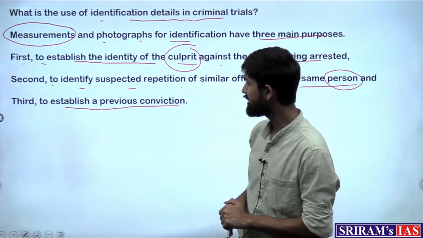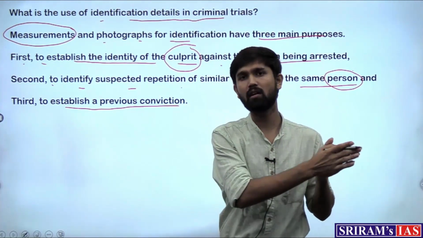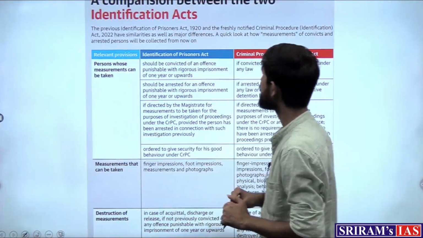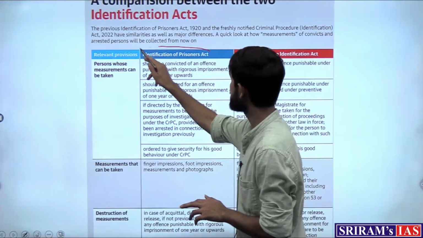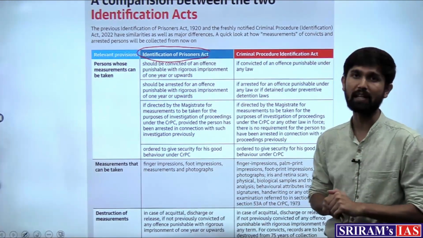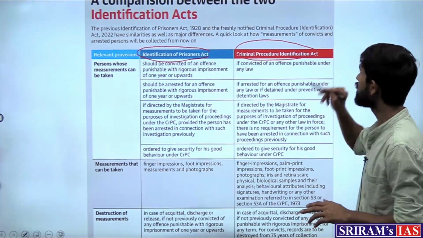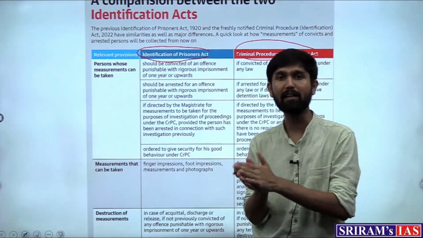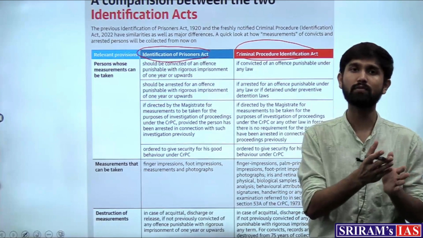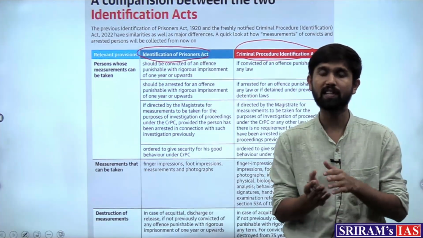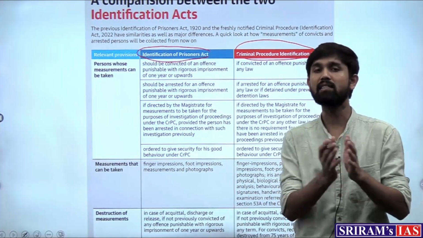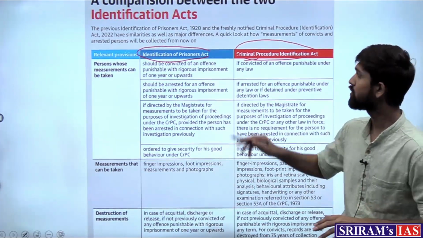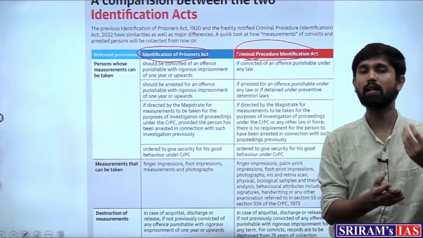So what was there in the 1920 act, and how is the Criminal Procedure Identification Act of 2022 different? Let's take a look at the differences between the two. The Identification of Prisoners Act was brought out in 1920, and more than 100 years after that, the Criminal Procedure Identification Act has been brought out. The simple reason is that the procedures of criminal investigation have modernized and improved, and such improvements need to be enacted in the newer laws as well. So that has been the parent genesis as to why the law is being amended.